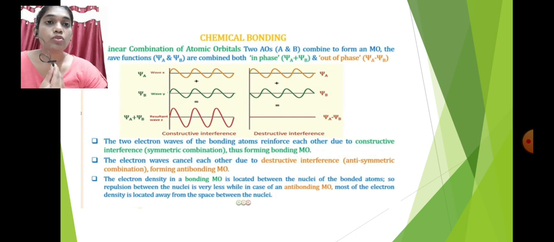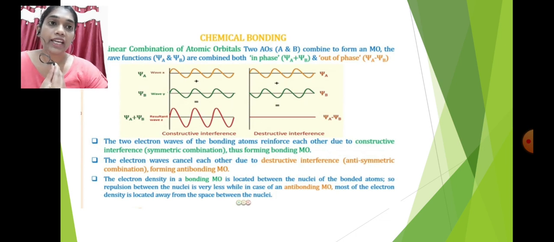The electron density in the bonding MO is located between the nuclei. We know that when two atomic orbitals combine, the electron density is located between the nuclei, so the electrons are busy attracting the nuclei. In bonding molecular orbitals, the electrons are attracted to the nuclei. That's why their energy is lower.